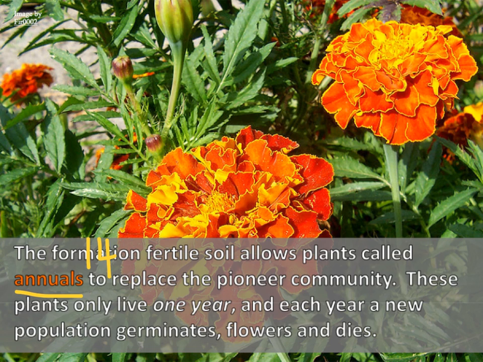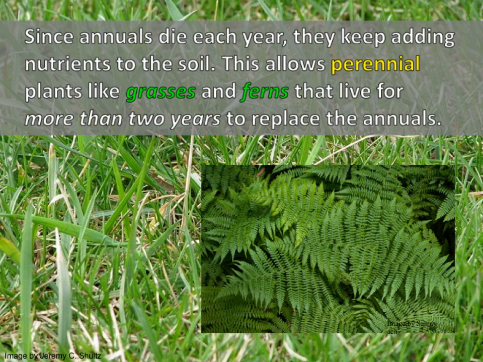Annuals only live for 1 year, and each year a new population germinates, flowers, and dies. So on number 15, how long do annuals live for? They live for only 1 year. That's number 15. 1 year. Since annuals die each year, they keep adding nutrients to the soil.